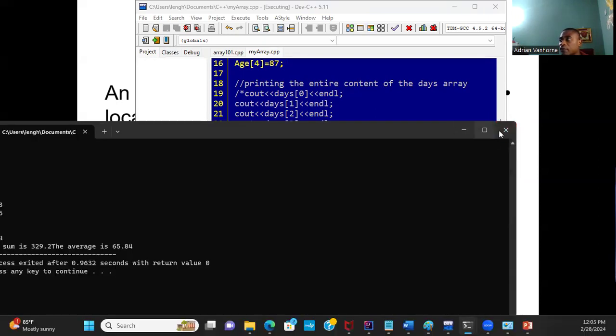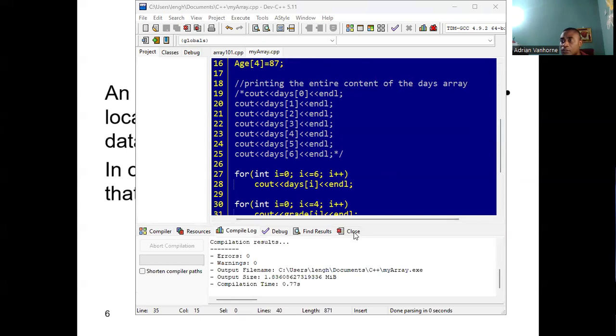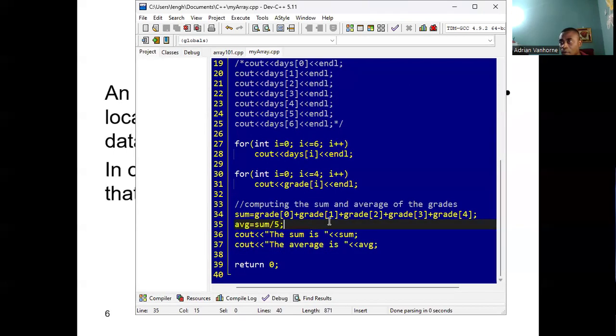A more intuitive way of doing it would be through the use of the loop. Consider having 100, 200 different grades in the array. You're going to have to write sum is equal to, and write grades like 100 different times and so on. That is not very smart. That's not the best way to do it.